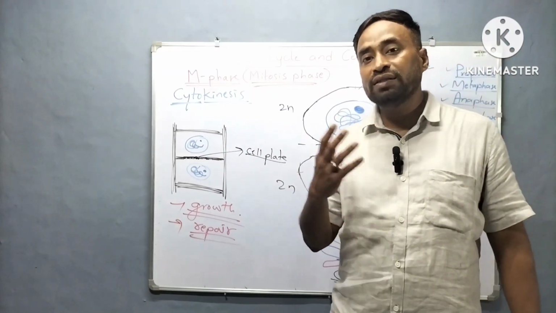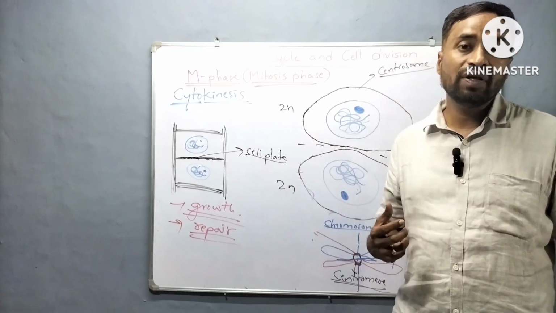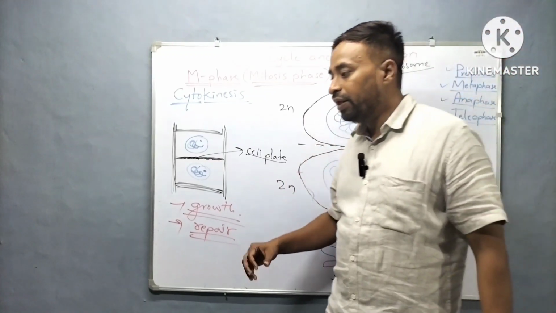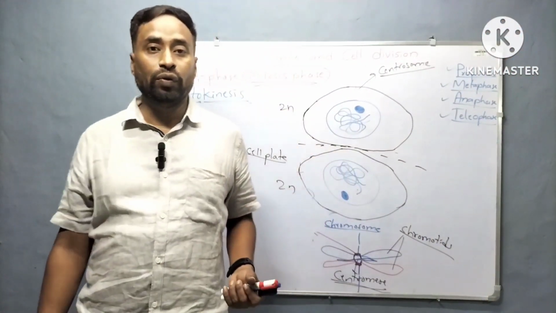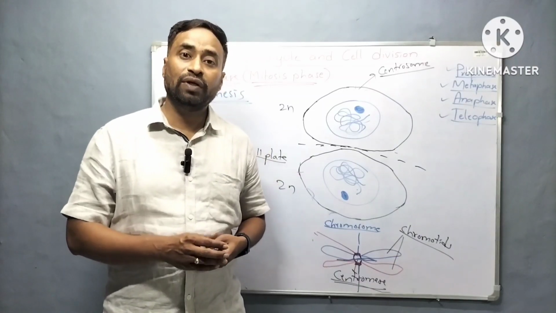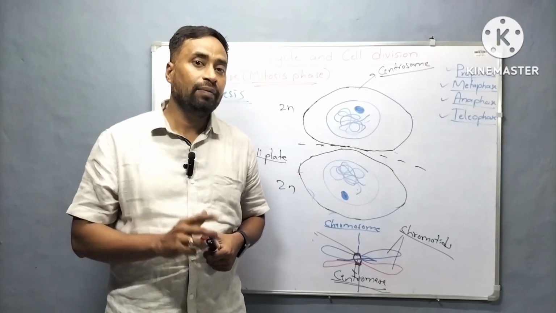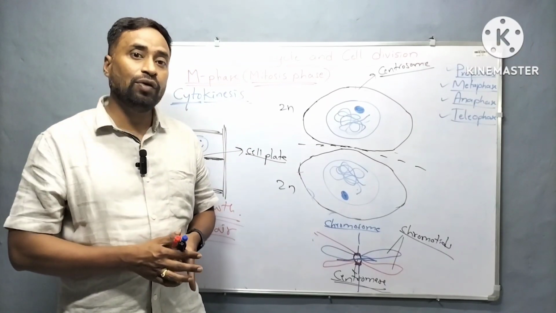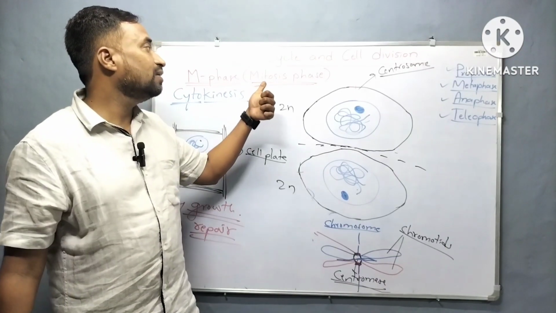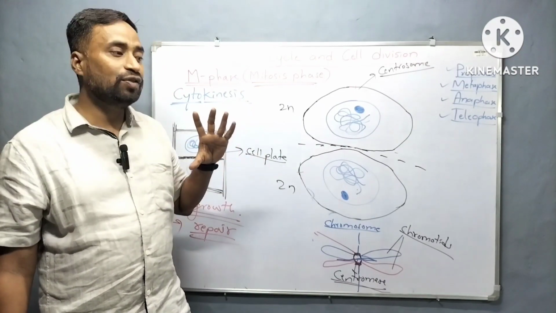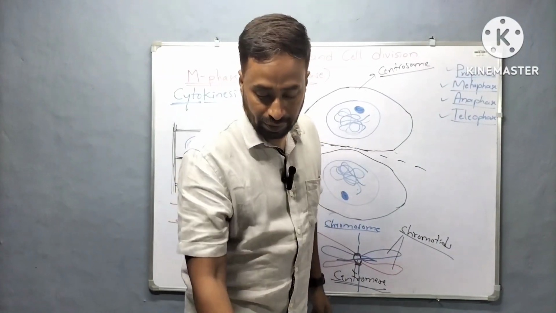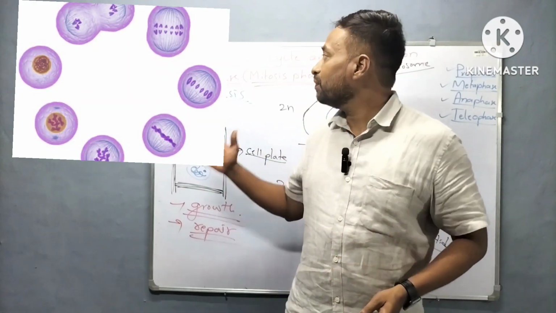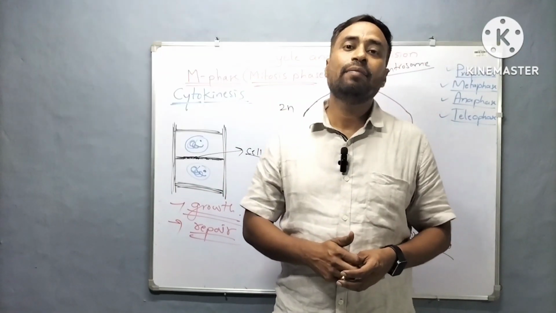Even our gut walls sometimes get damaged. Internal gut walls, their cells are also replaced by mitosis. This is how in animals' body mitosis plays an important role. And even in case of plants, plant growth is happening because of the apical meristem as well as lateral meristem. There also cell division is taking place. That is nothing but our mitosis. This is the importance of mitosis. With this we completed one important cell cycle, that is mitosis.